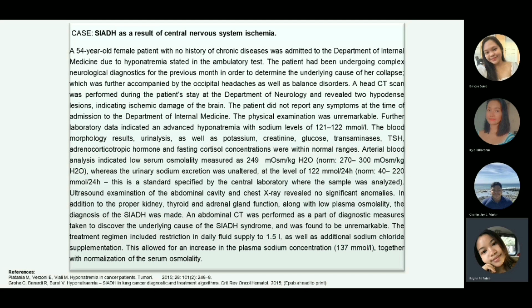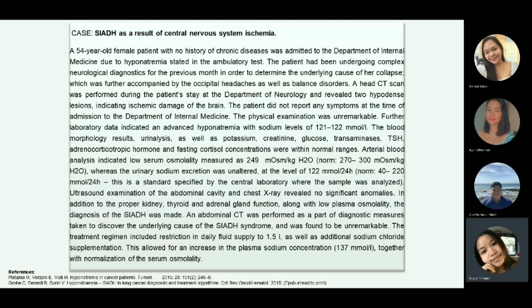Normal range is 270 to 300 milliosmol per kilogram water, whereas the urinary sodium excretion was unaltered at the level of 122 millimole per 24 hour. Normal is 40 to 220 millimole per 24 hour. This is a standard specified by the central laboratory where the sample was analyzed.